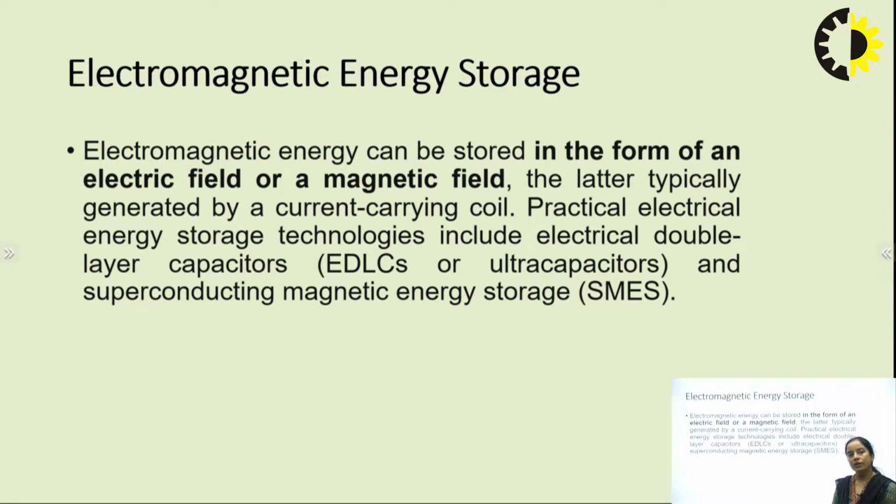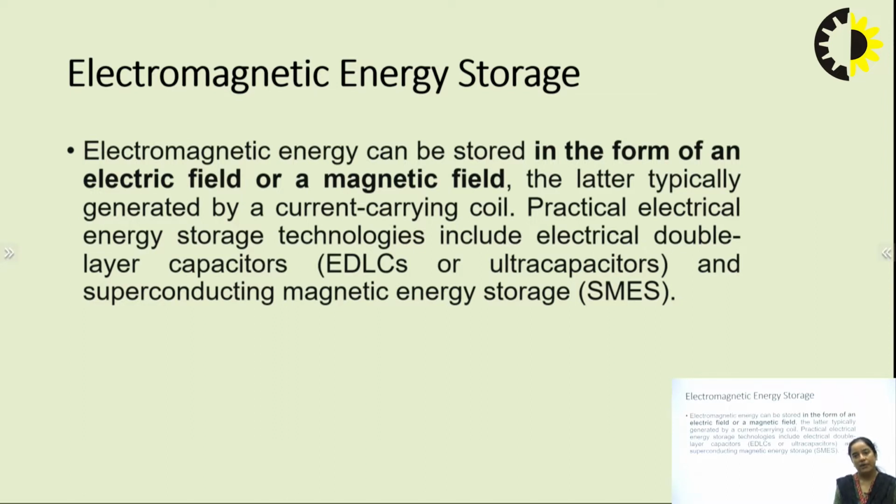When we store electromagnetic energy in the electric field form, we use a capacitor. When we store it in the form of a magnetic field, we use a coil, an inductor. This is the basic principle, because we know that capacitors and inductors are energy storing devices.